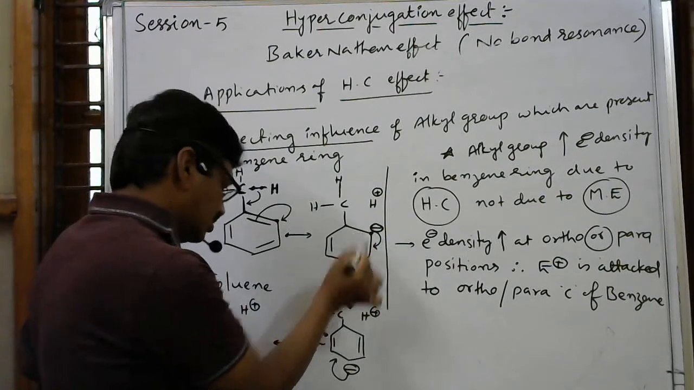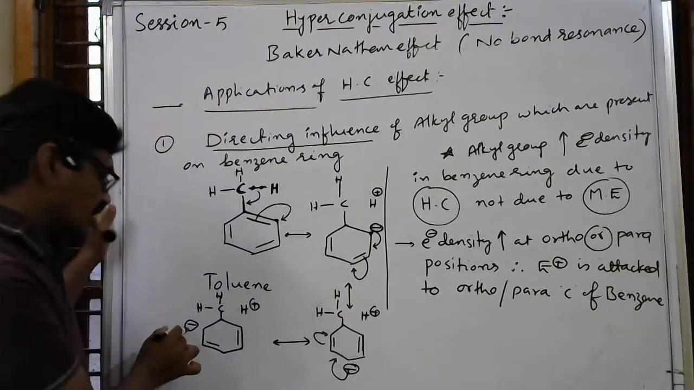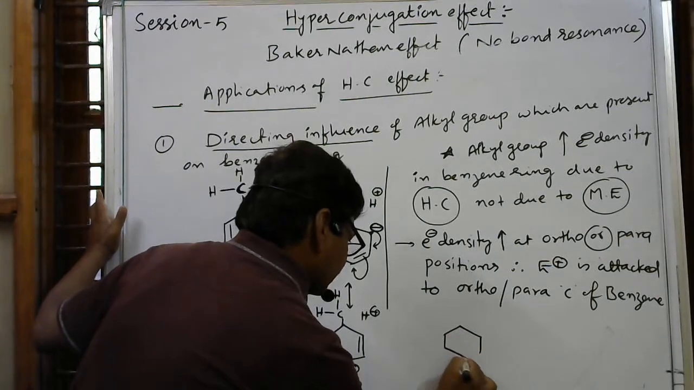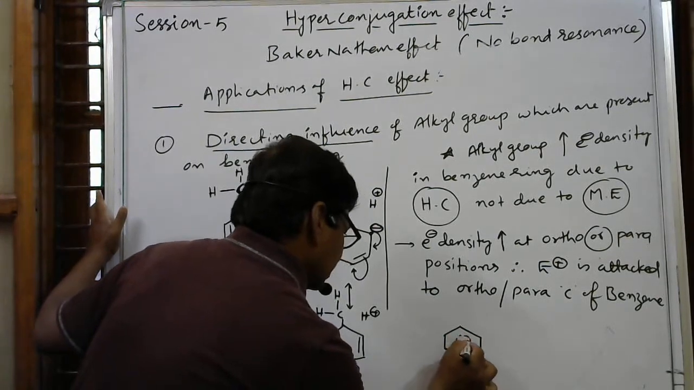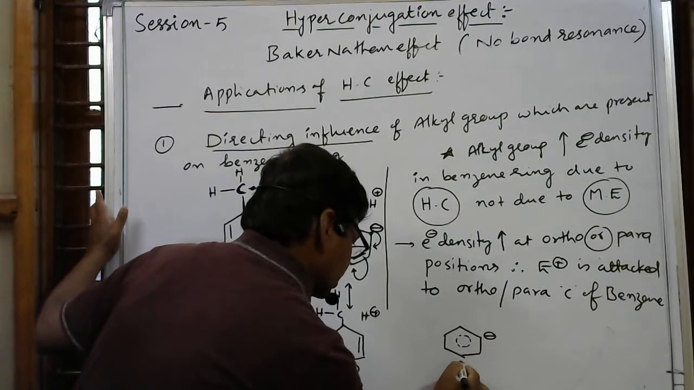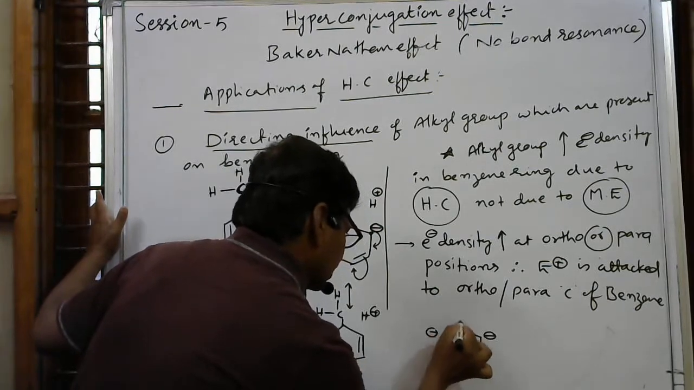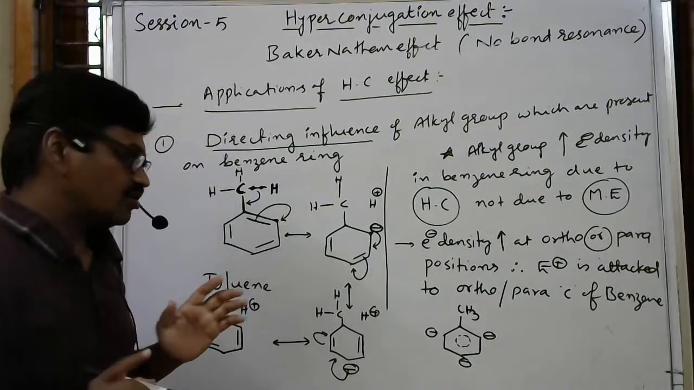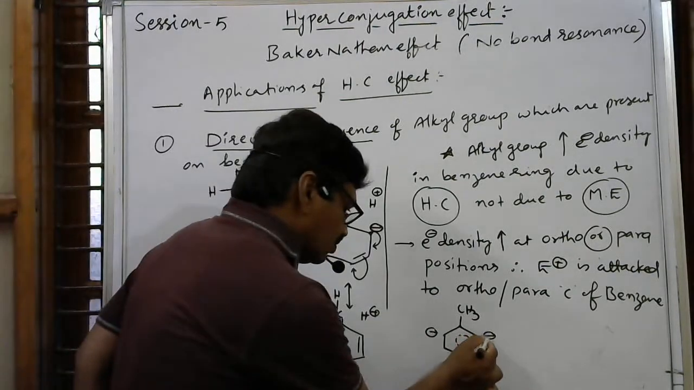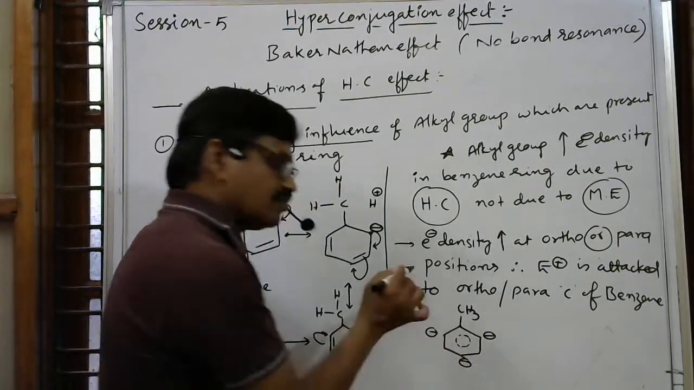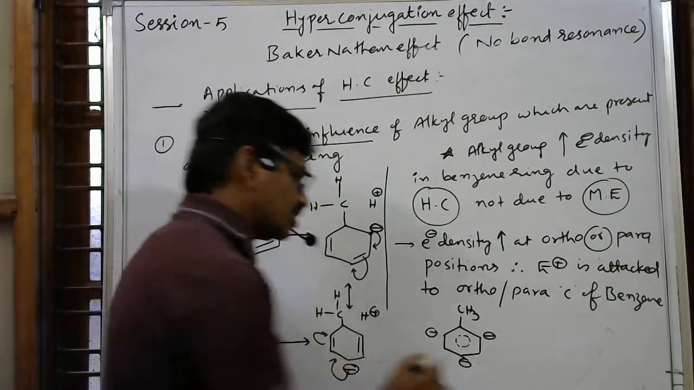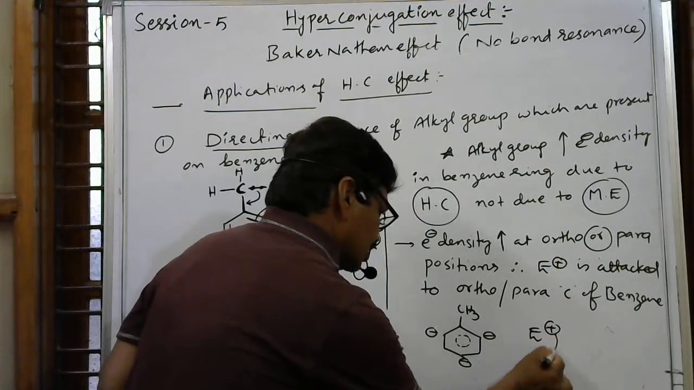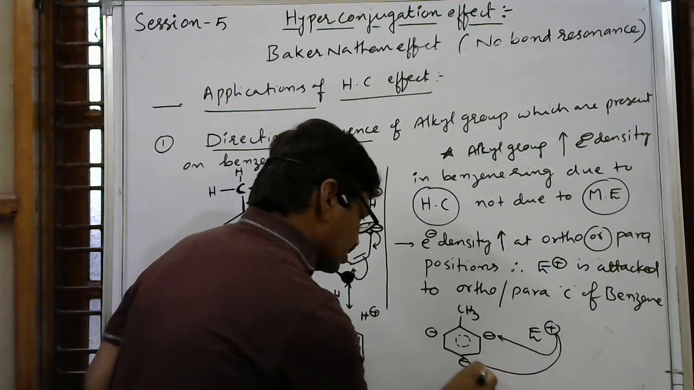Here ortho carbon, here para carbon, here ortho carbon. Finally, you can write like this: this is a benzene ring, here negative charge, here negative charge, here negative charge. If a methyl group, or any alkyl group, not only methyl, is present, then negative charge is produced on ortho and para and ortho dash carbon atoms,